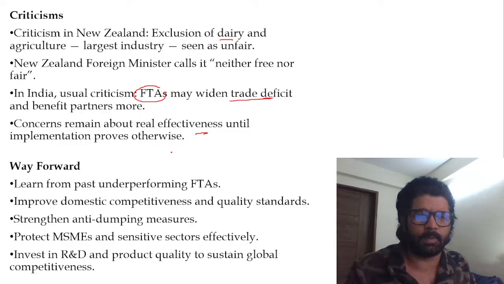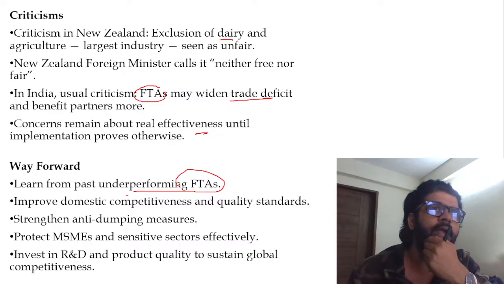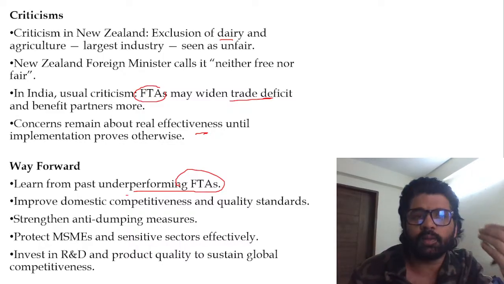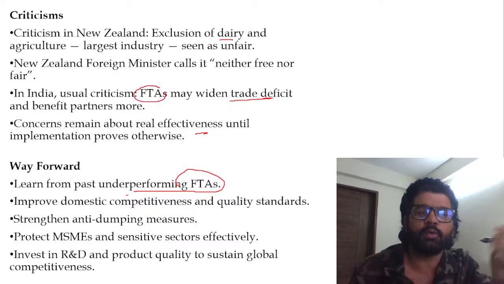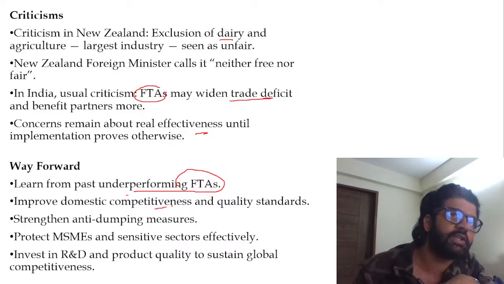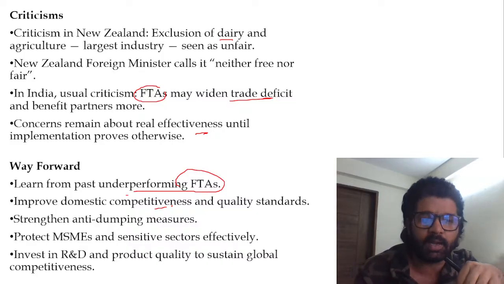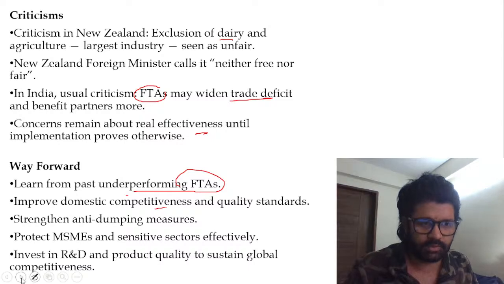Concerns remain about real benefits. Learn from past underperforming FTAs. So we have to learn why in most of these FTAs India is importing more rather than exporting. We have to improve domestic competitiveness. We have to ensure quality standards. All these things will ensure that our exports become more and more competitive in the global market. And you can read all the other stuff.